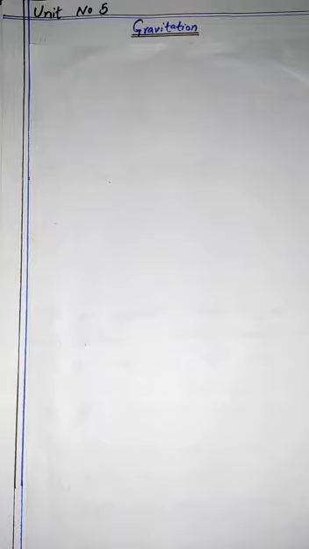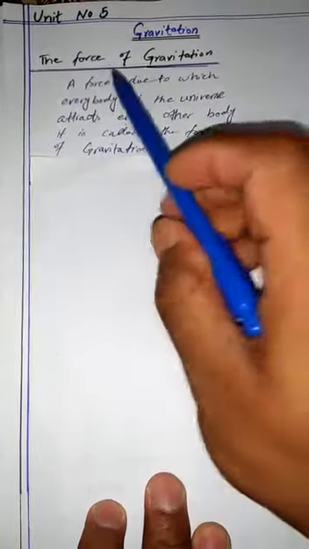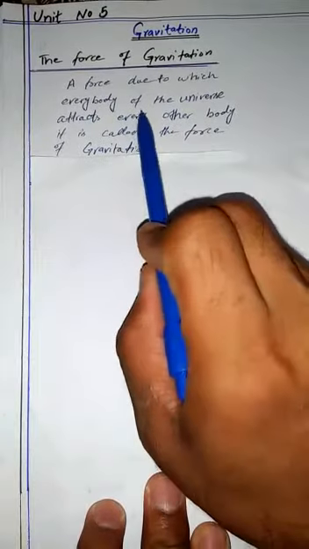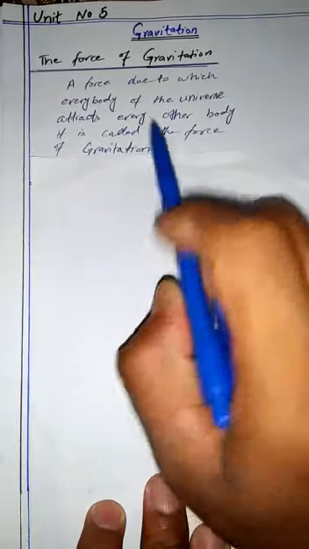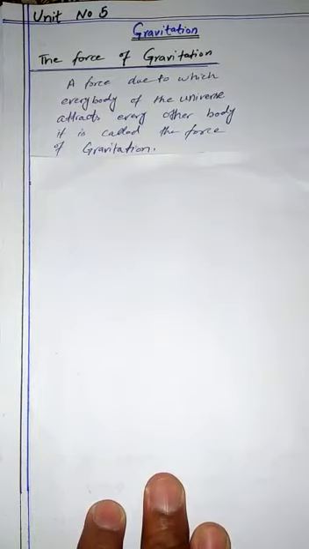The definition of the force of gravitation: simply we can say that the force due to which every body of the universe attracts every other body is called the force of gravitation. By this definition, we conclude that planets revolve around the sun, or the moon revolves around the earth, due to the force of gravitation.